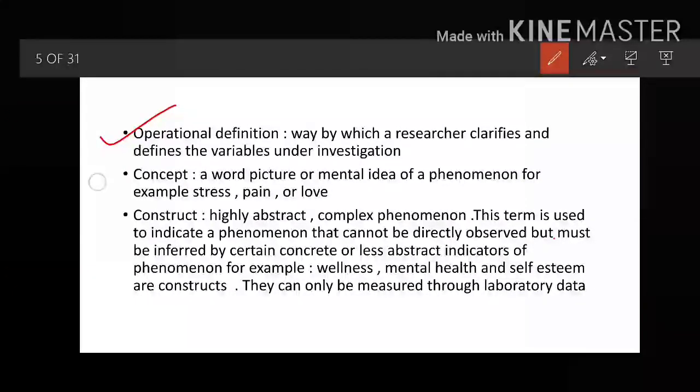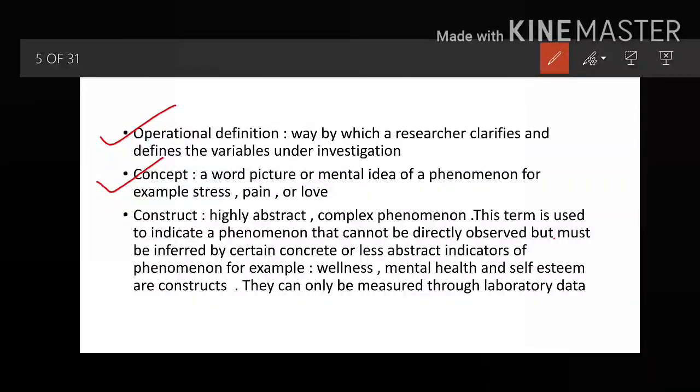Now what is the concept? This word is very common, concept. It is a word, picture, or a mental idea of a phenomenon. When you are putting any mental idea into a word, that time you are calling it a concept. Concepts are the words or terms that symbolize some aspect of reality. For example, stress, pain, or love.